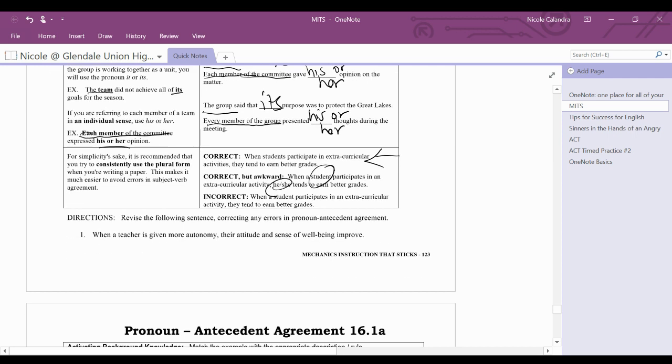All right, and let's do one little practice down here. When a teacher is given more autonomy, blank attitude and sense of well-being improve. Okay, when a teacher, singular, so this needs to be singular. So it'd be his or her.